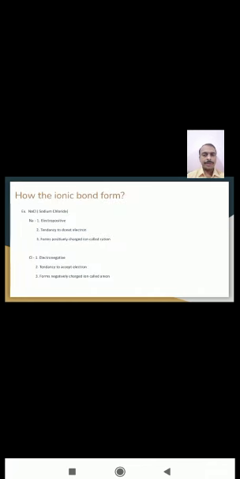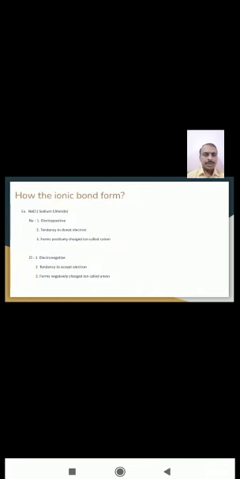An ionic bond is formed by transfer of one or more valence electrons from an electropositive atom to an electronegative atom, so that both acquire the noble gas electronic configuration. It is also called the electrostatic force of attraction between oppositely charged ions. Ionic bond is commonly found in inorganic compounds. Examples: sodium chloride, barium chloride, aluminum trichloride, potassium chloride.